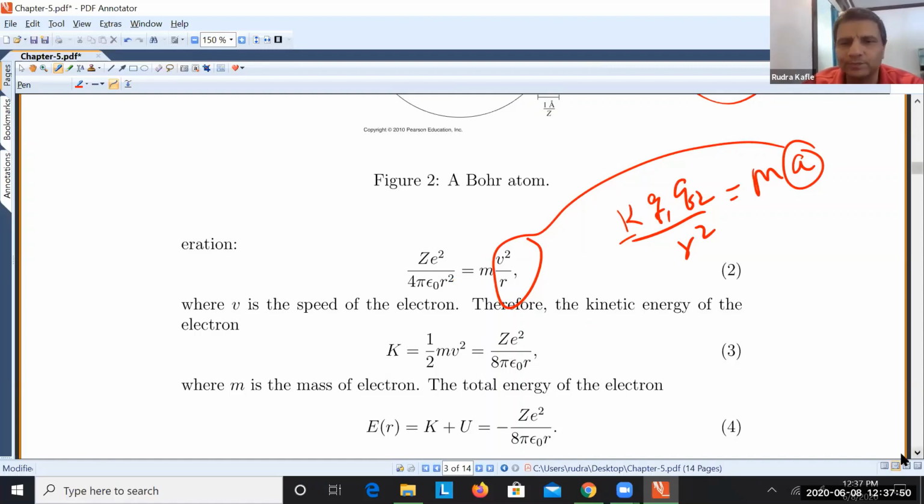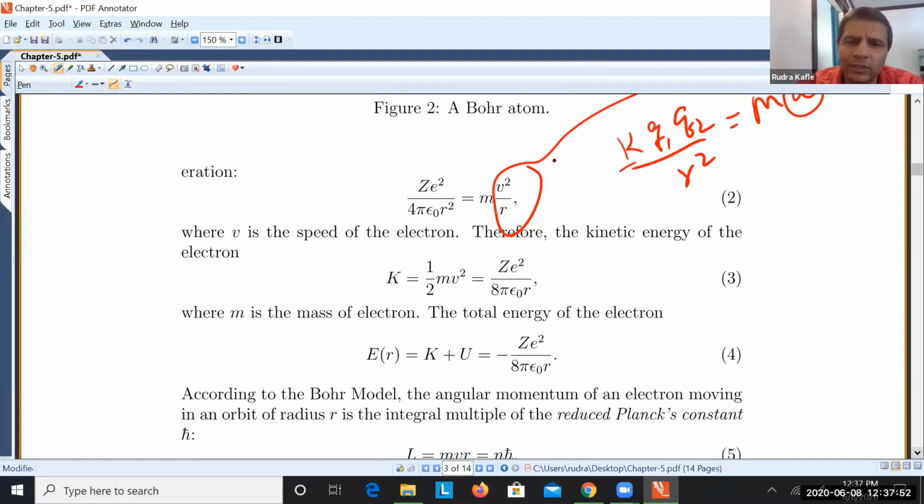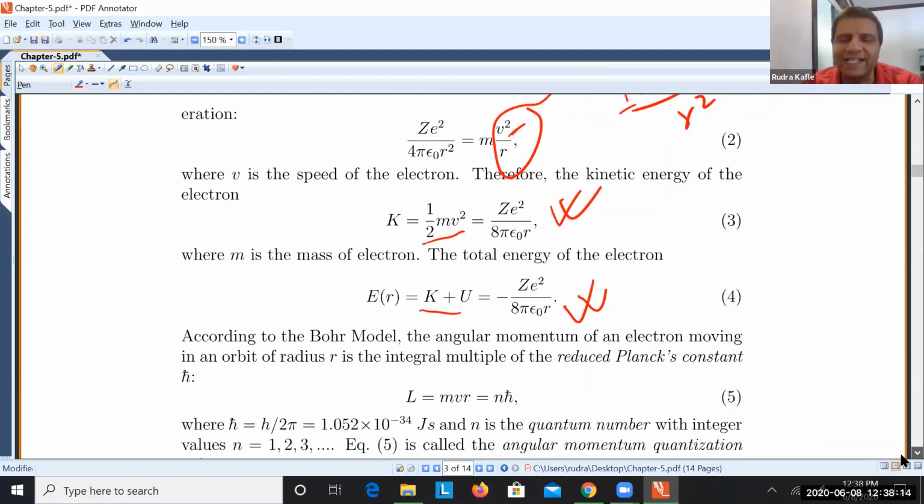So once you simplify from here, you cross multiply and find V square and plug it into the kinetic energy formula, then you will get this kinetic energy. We have already gotten potential energy. So once you add the kinetic and potential energy, you will get the total energy of an electron in an orbit, okay? And the total energy is negative.